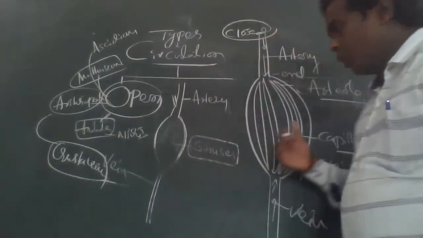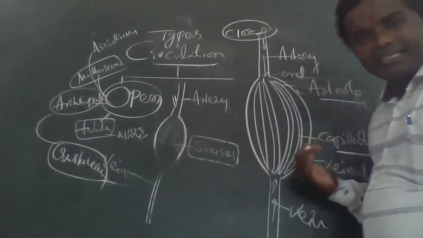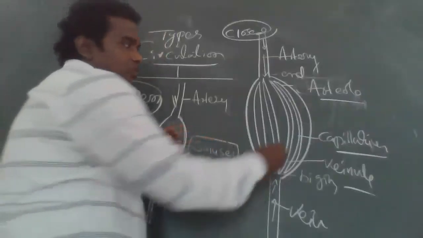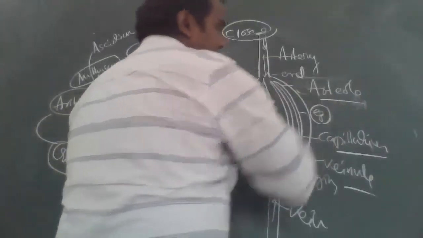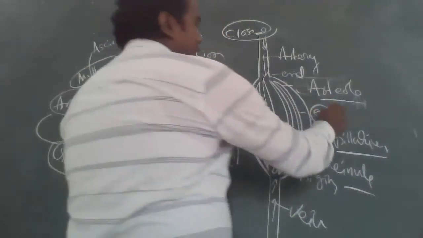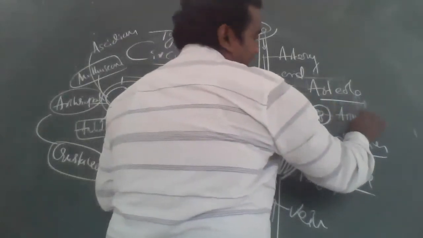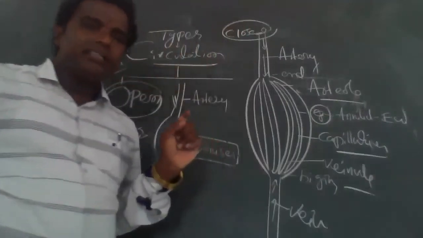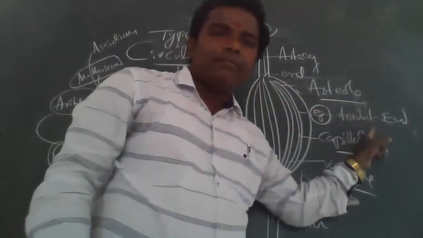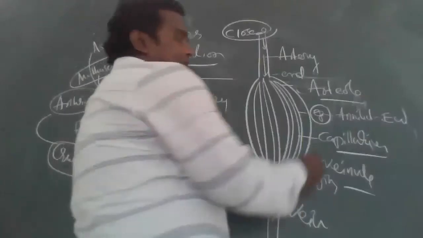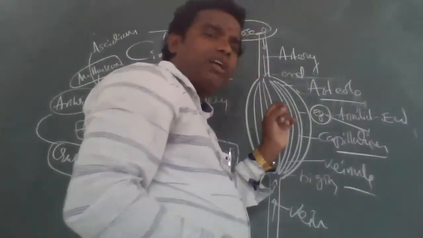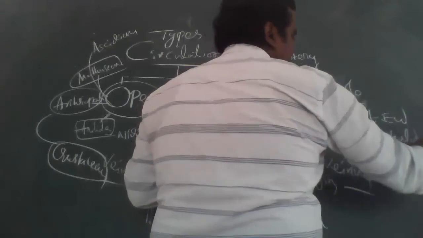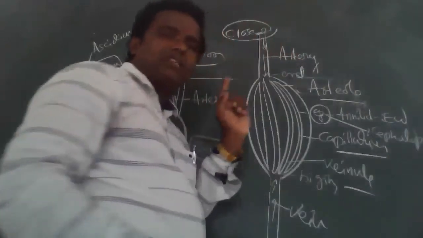Now, closed type of circulation. What are the examples of closed type of circulation? I would like to give examples. Number one, Annelida, that is the earthworm. Example, earthworm. And next one, Cephalopoda. That is one of the examples.